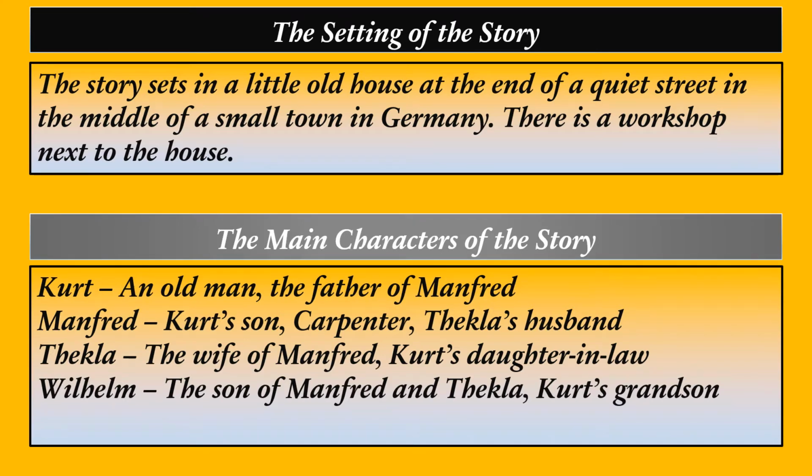The main characters of the story. There are four main characters. The first one is Kurt. Kurt is an old man. He is the father of Manfred and grandfather of Wilhelm. Next is Manfred, Kurt's son. He is a carpenter and Tekla's husband. Tekla, the wife of Manfred, is Kurt's daughter-in-law. Wilhelm is the son of Manfred and Tekla and Kurt's grandson.